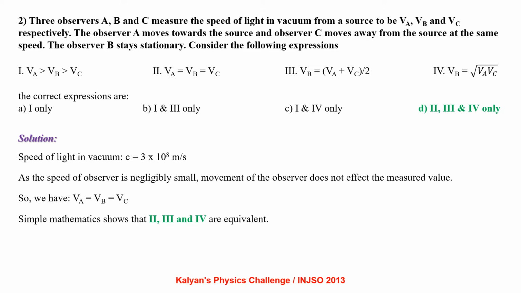The correct expressions are: speed of light in vacuum C equal to 3 into 10 power 8 meter per second. As the speed of observer is negligibly small, movement of the observer does not affect the measured values. So we have VA equal to VB equal to VC. Simple mathematics show that 2, 3 and 4 are equivalent. So the correct option is D.